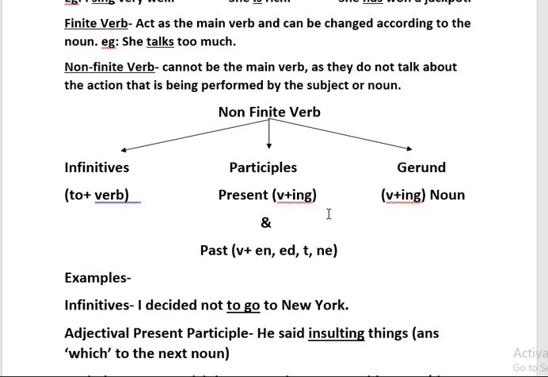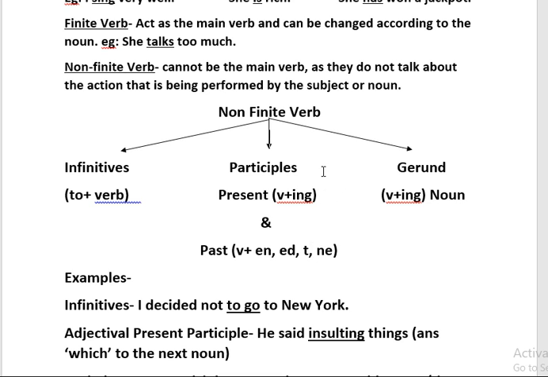If I say the word do, the present participle will be doing, and past participle will be done. It is ending in ne. Fourth one, if I say the word sleep, the present participle will be sleeping and past participle will be slept. Means the word is ending in t.